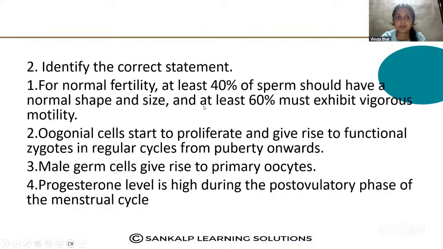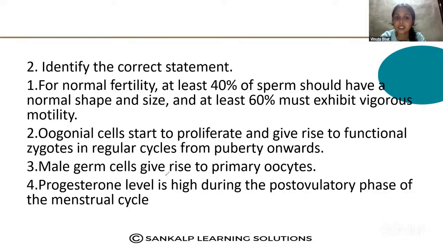Second question. Identify the correct statement. For normal fertility, at least 40% of the sperm should have a normal shape and size, and at least 60% must exhibit vigorous motility. Second, oogonial cells start to proliferate and give rise to the functional zygotes in regular cycles from puberty onwards.